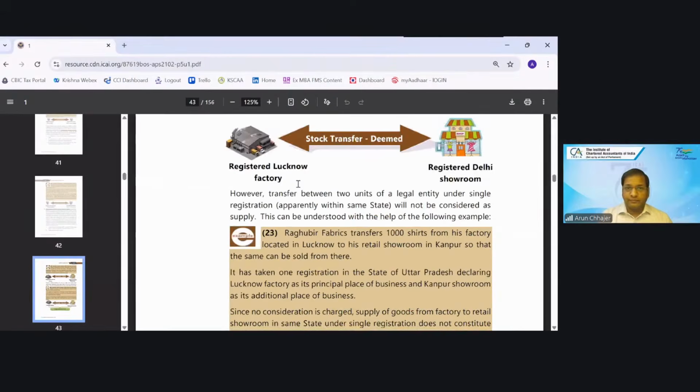So if I'm sending the goods from Lucknow to my Delhi office, a stock transfer from Lucknow to Delhi, will it be taxable or not? It will be taxable, and stock transfer is taxable.